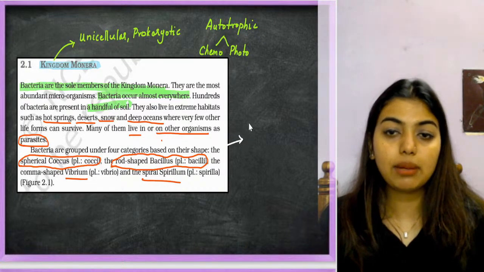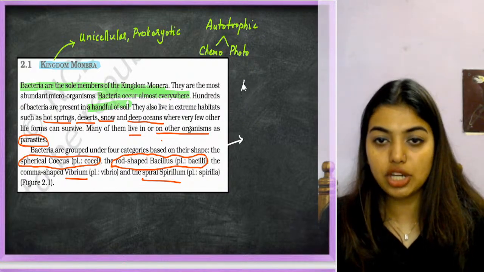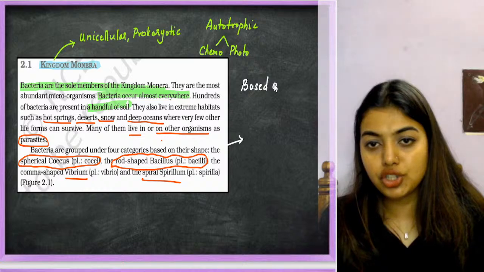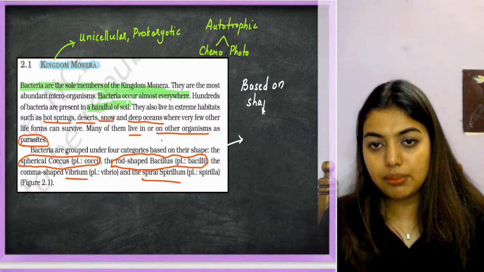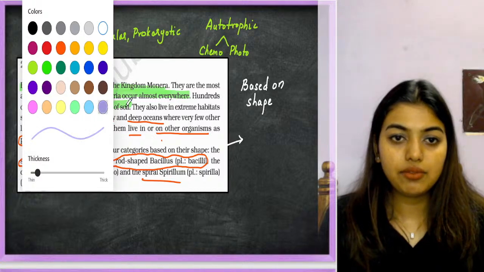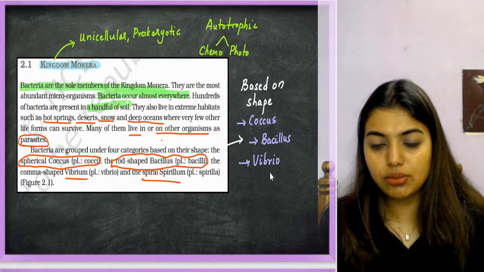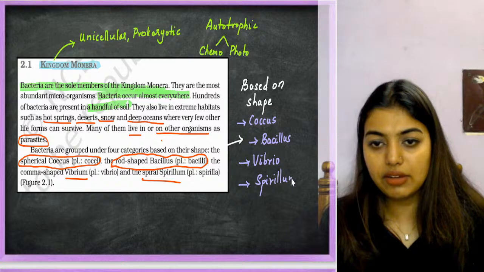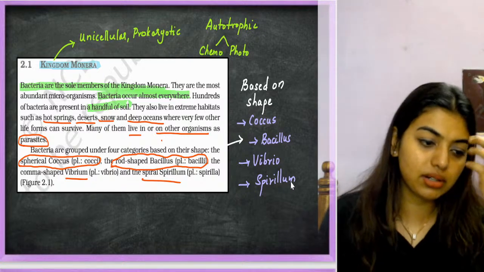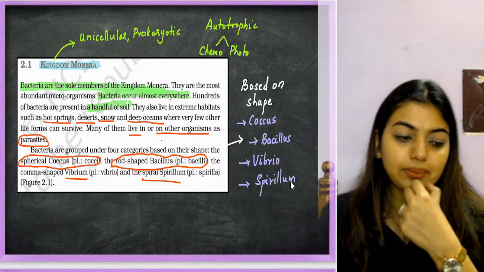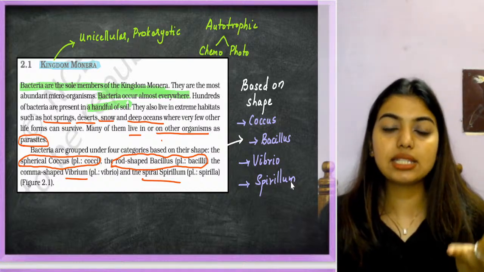Now students, what are they talking about? 4 categories of bacteria, based on the shape. First one is called coccus, second one is called bacillus, third one is called vibrio. First time when you listen to all this you might get a heart attack, but later on you will be very well versed in this chapter. That is coccus, bacillus, vibrio, spirillum.